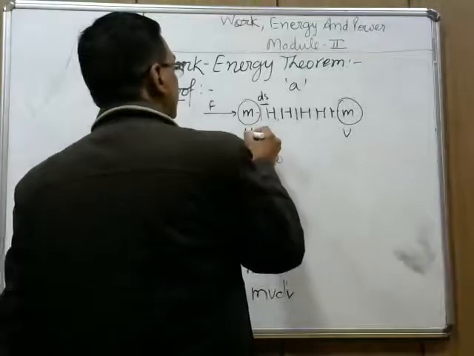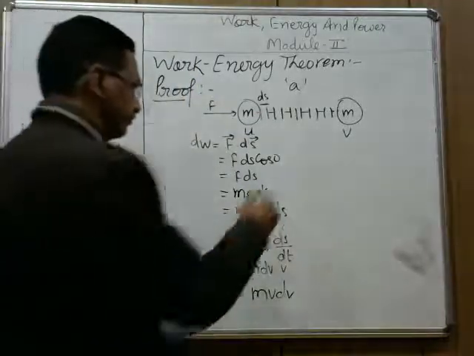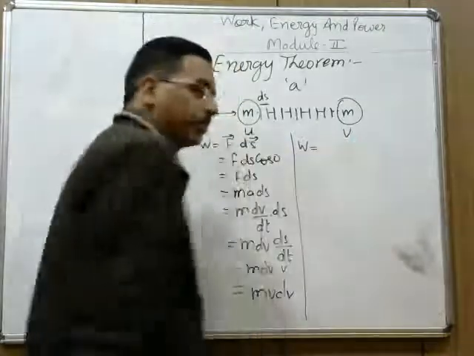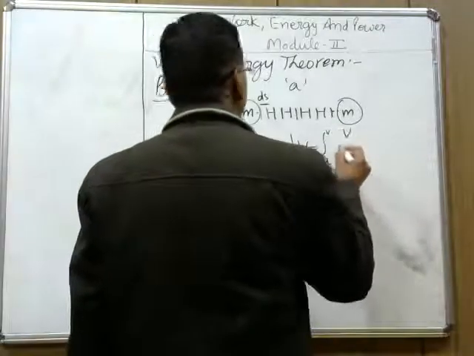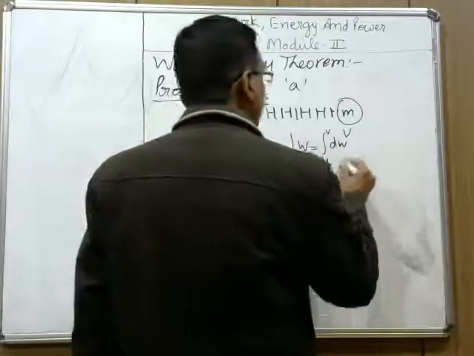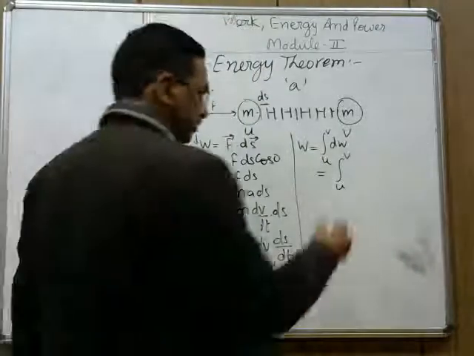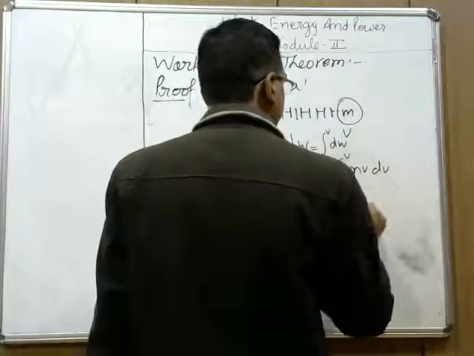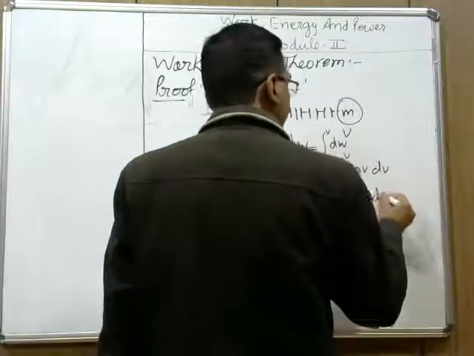So the total amount of work done, we will calculate the total work done, W. This equals the integration from u to v of dw. The value of dw, you can see, is mv dv. So m is taken outside, integration from u to v, this is v into dv.